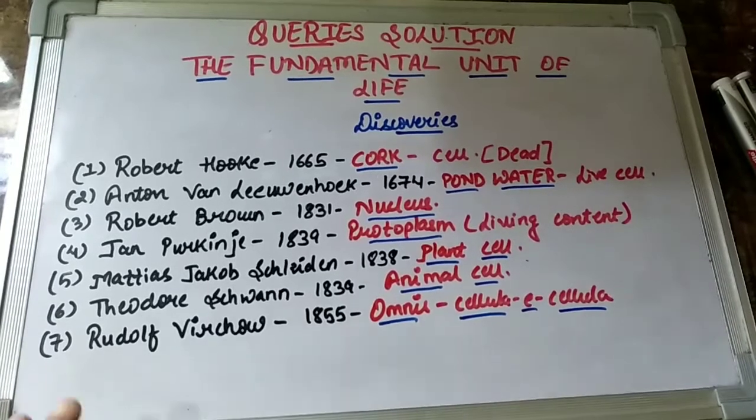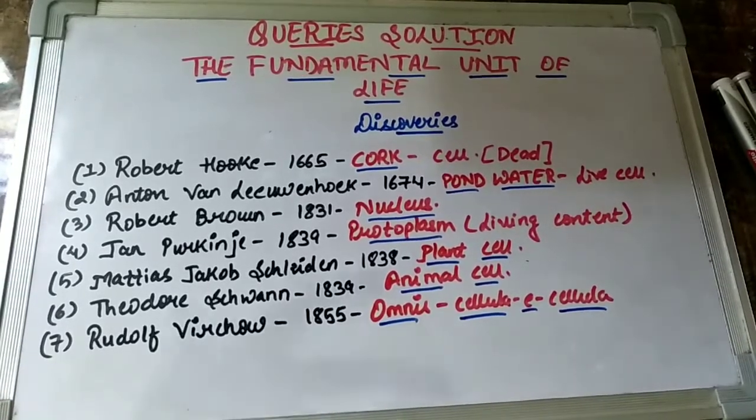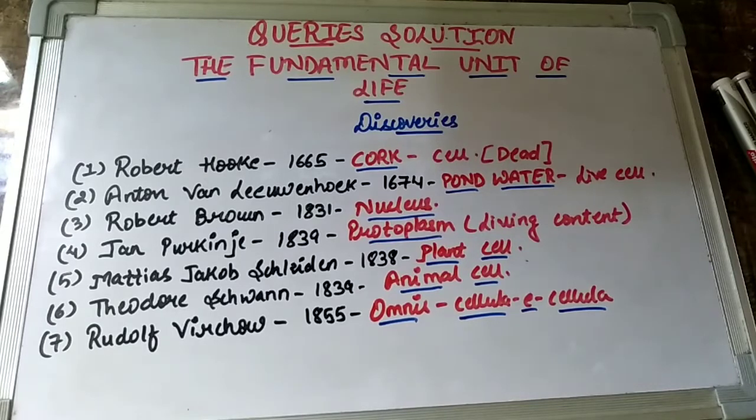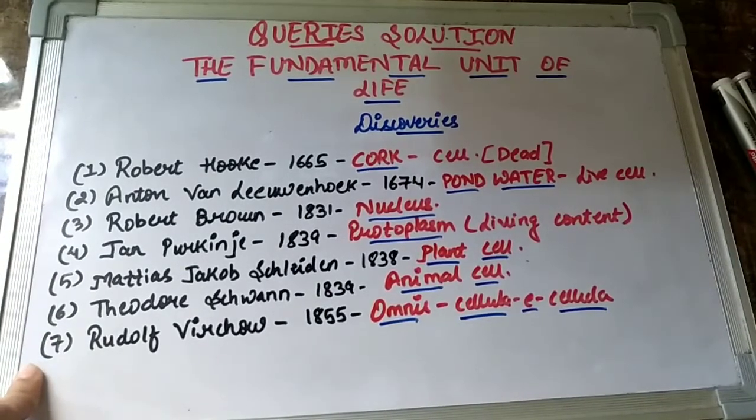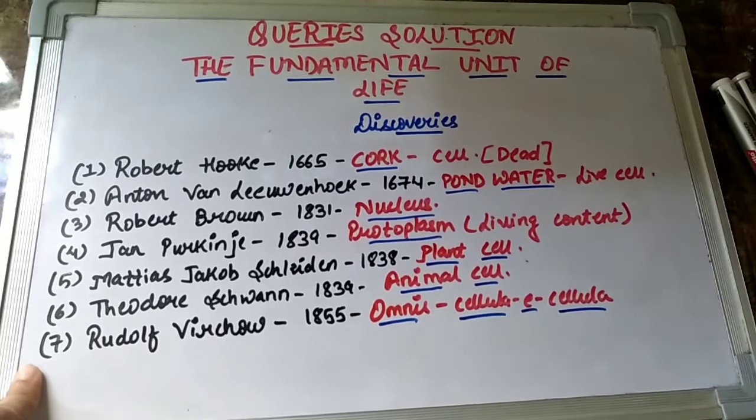Now we know more about the cell, but who was the scientist who said this about cells? Who was the first one who gave us an idea that all organisms have cell-like structures in their body which act as their fundamental unit? For the same, we have to learn all these discoveries, children. So the very first discovery, I think everybody might have heard these names. You might have studied these names also in grade 8, I believe. So it's not something very new for you to learn.